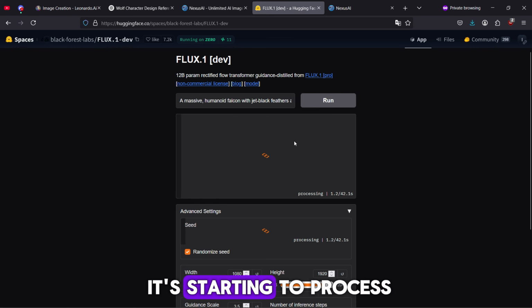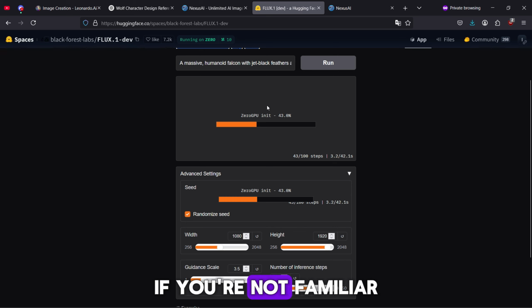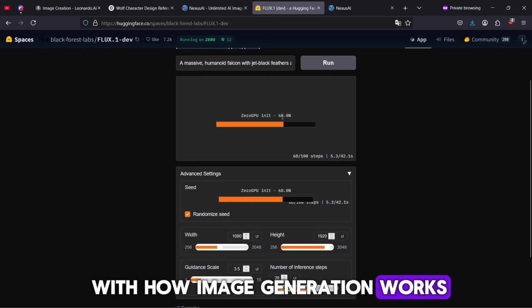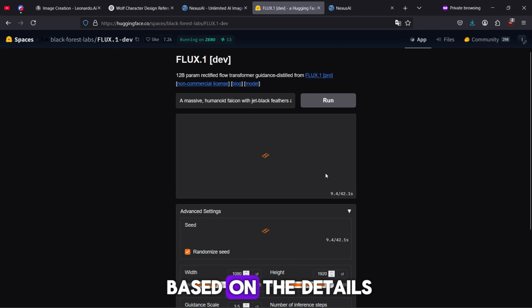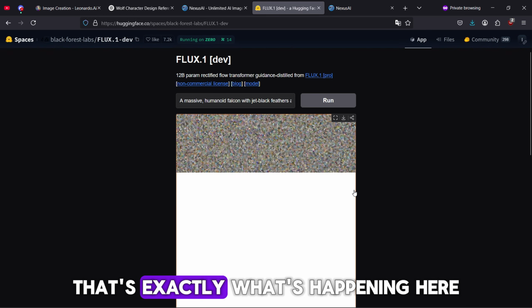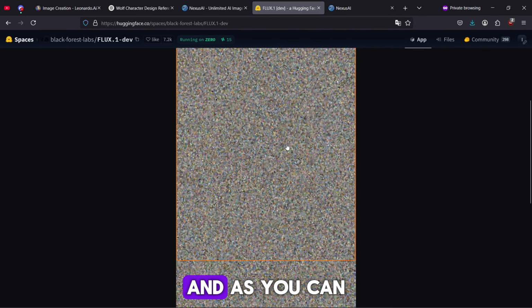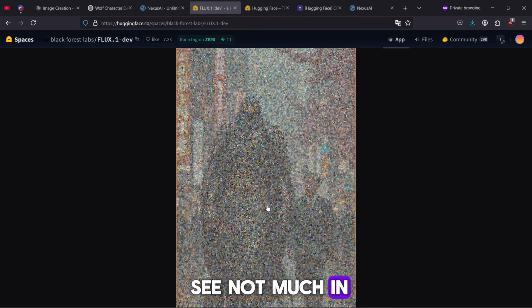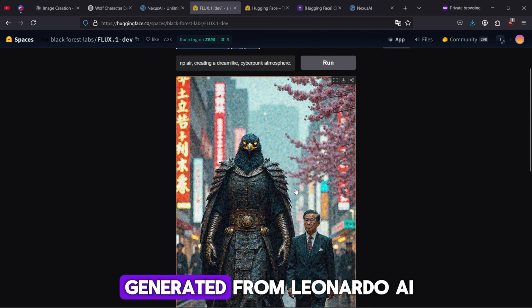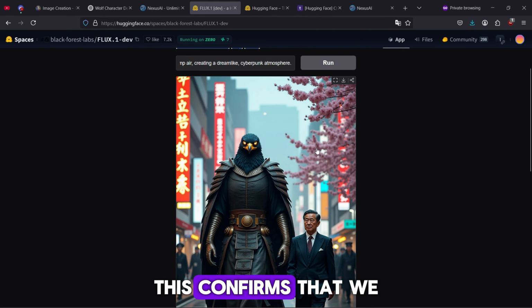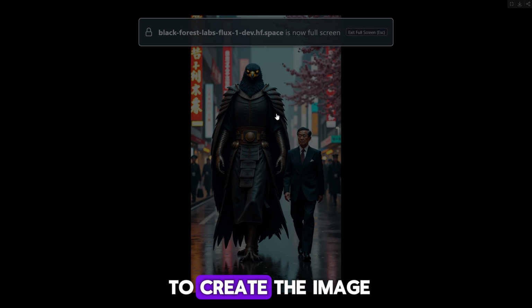As you can see, it's starting to process the image. If you're not familiar with how image generation works, it basically starts with random noise and gradually refines it based on the details in your prompt. That's exactly what's happening here. And as you can see, not much in the generated image changes, and it looks very similar to what Flux generated from Leonardo AI. This confirms that we are indeed using Flux to create the image.